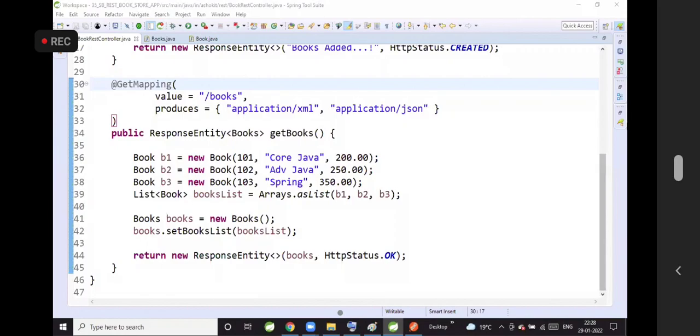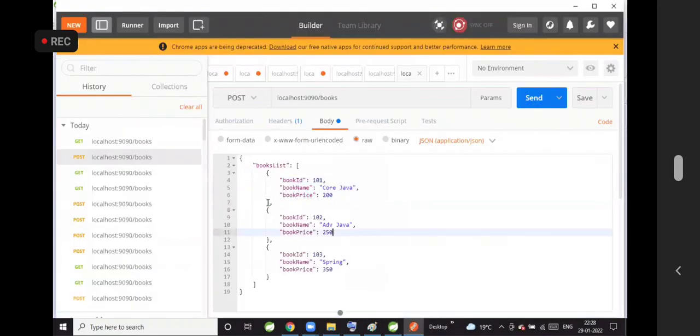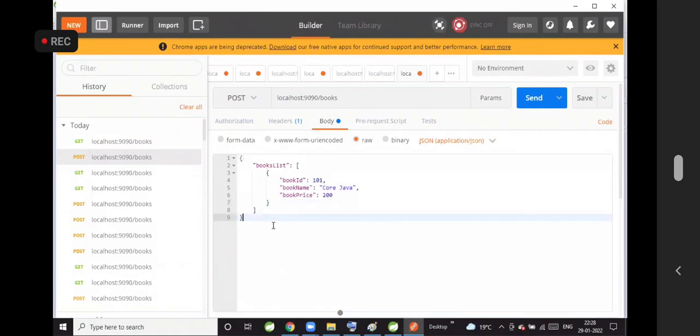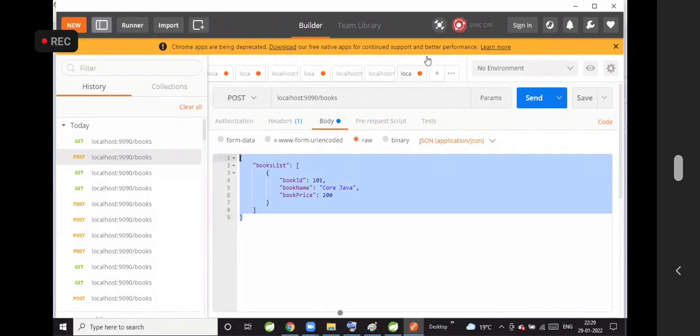Suppose we want to insert only one record, should we also use RequestBody? Yes, the same way we have to do it. You can send that one record. If you see in this JSON, I'm sending multiple records. If I remove these and keep one record, then it will come as only one record in the collection.